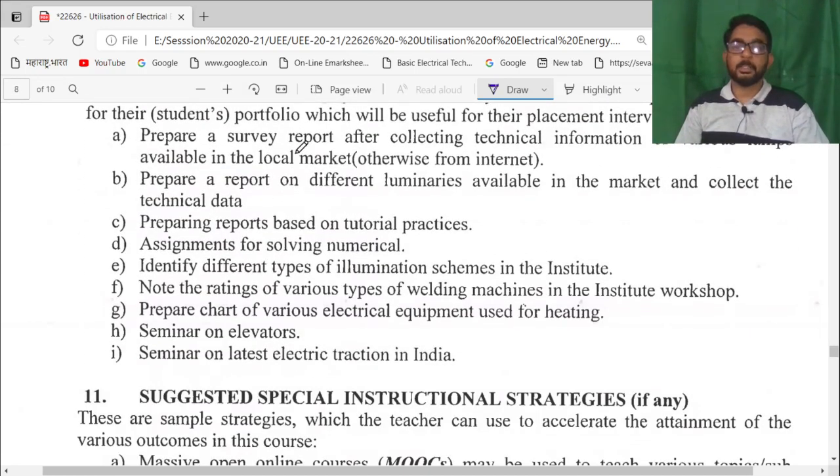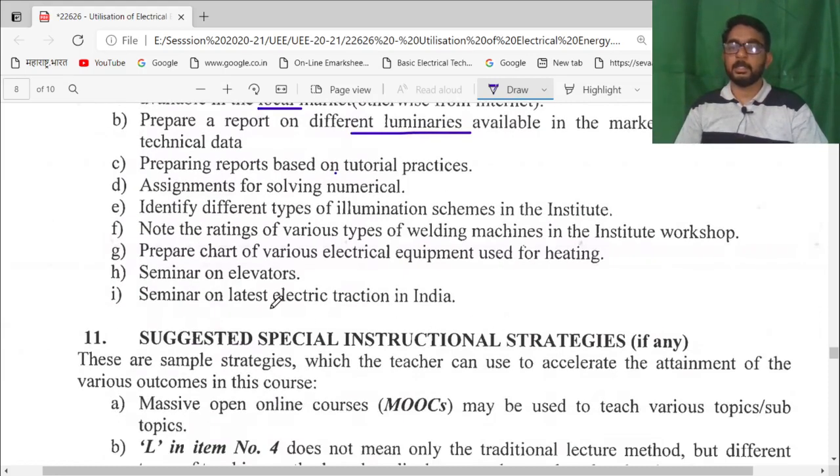Student can prepare a report after collecting the technical information on various types of the lamps available in the local market or from the internet also. They can also prepare a report on luminaires. They can also prepare a report on different elevators, types of the traction system, types of the heating, types of the welding, and they can also present a seminar on the electric traction in India.